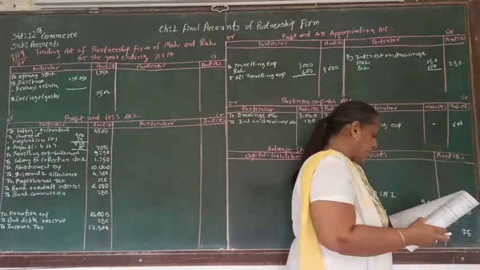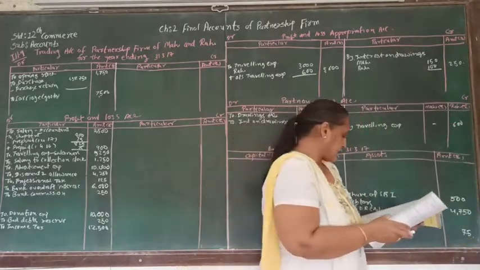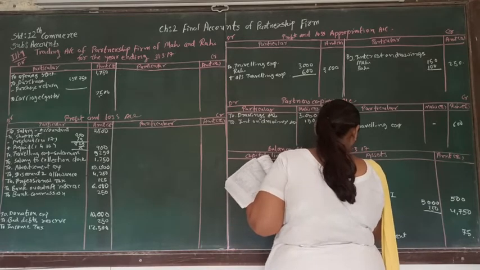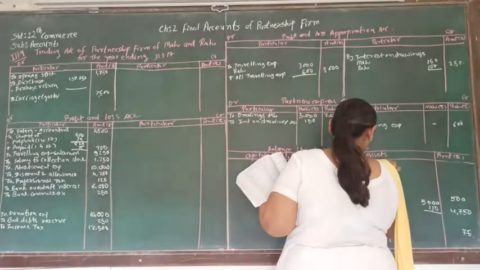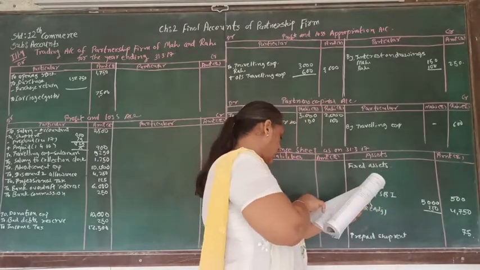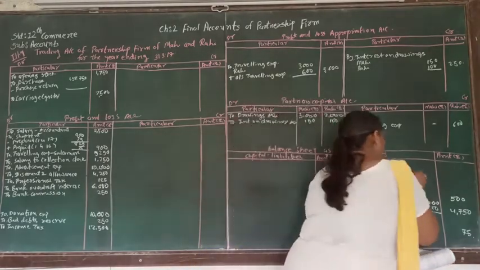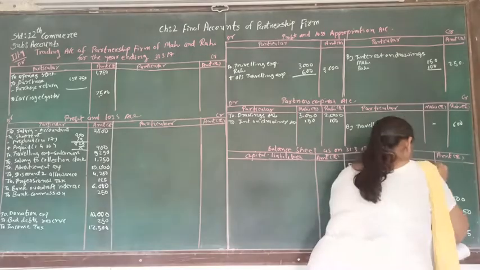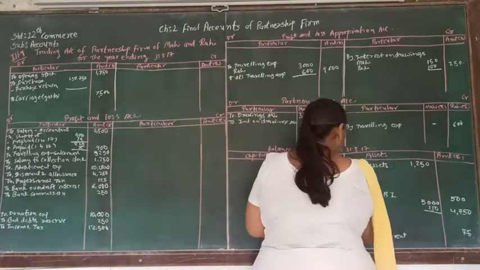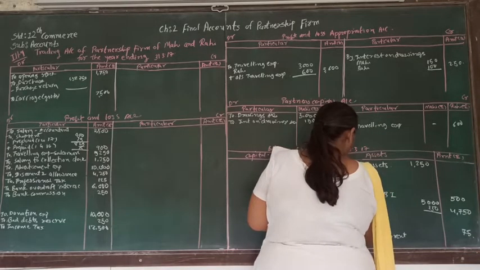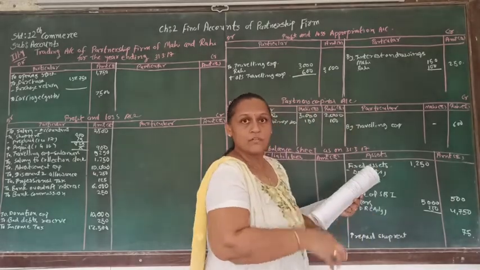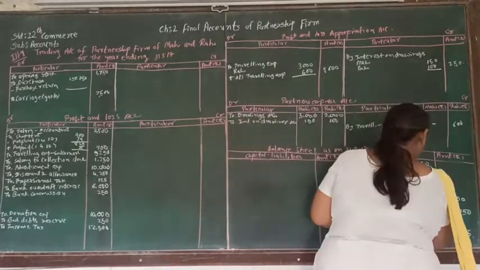After share of SBI, another account is fixed asset, and that is supposed to be written in the balance sheet. Fixed assets, and fixed asset is 1,250. And here adjustment number 6 is telling us to provide depreciation at 20%. So depreciation at 20%. 20% of 1,250 will be 250.